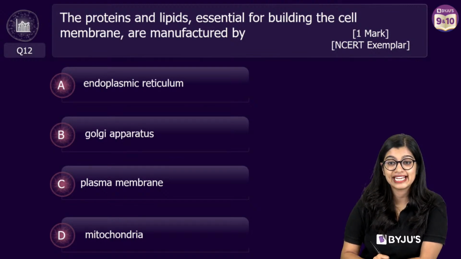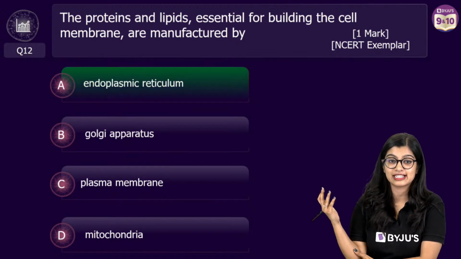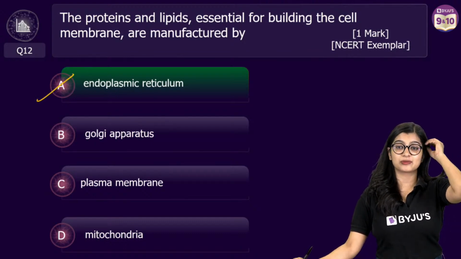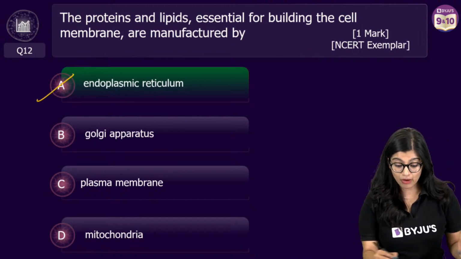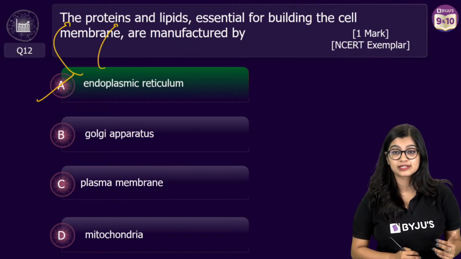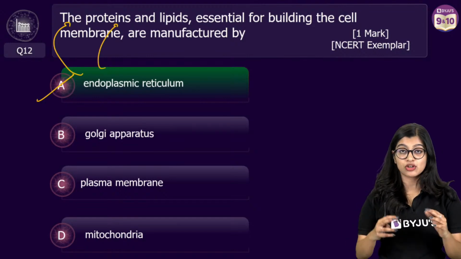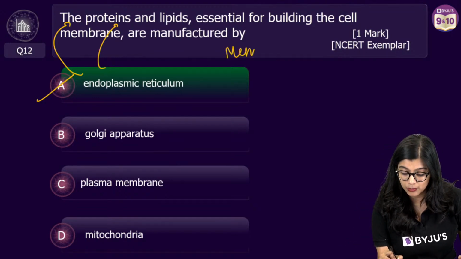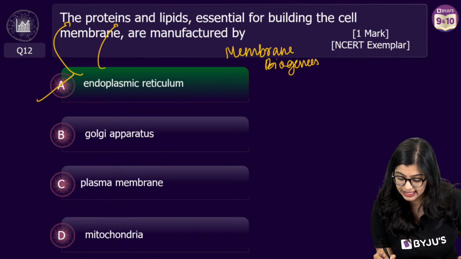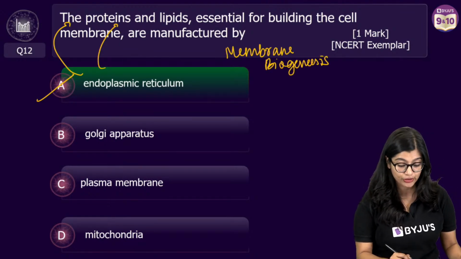Very good. 84% of you have given me the correct answer. And the correct answer here is option A, endoplasmic reticulum. Now, of course, we know that the ER is responsible for building the proteins and lipids. The process of formation of the cell membrane is what we call membrane biogenesis, and we know that the ER along with the Golgi play an important role.